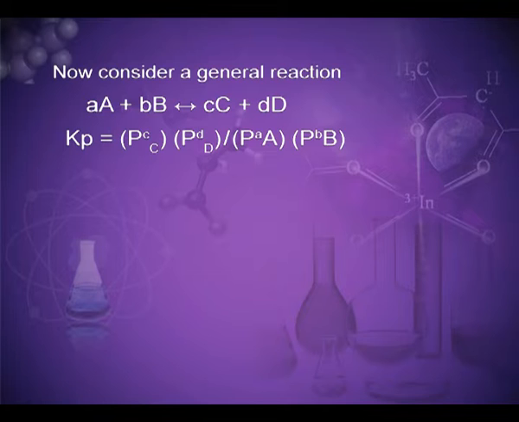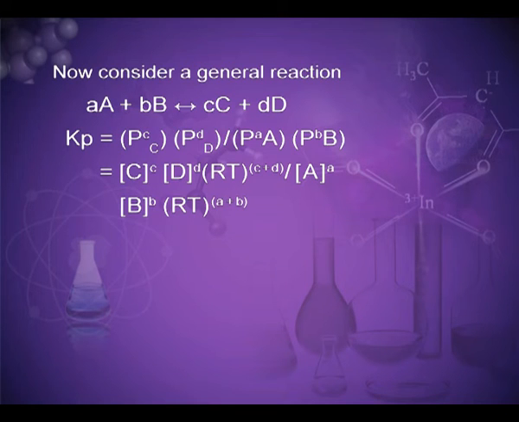That is equal to the molar concentration of C to the power c, the molar concentration of D to the power d, times RT to the power c plus d, divided by the molar concentration of A to the power a, the molar concentration of B to the power b, and RT to the power a plus b.